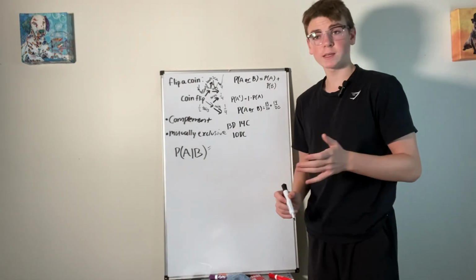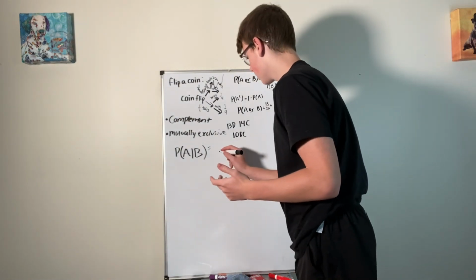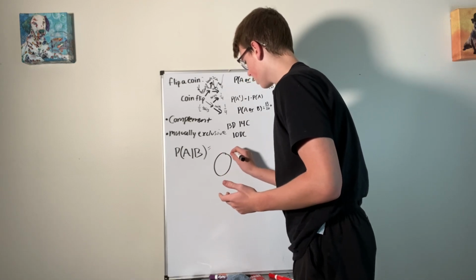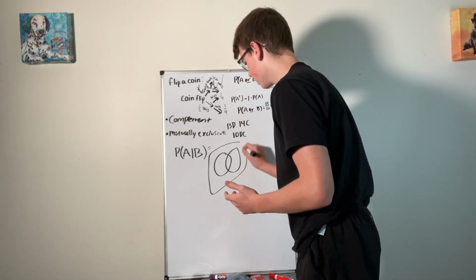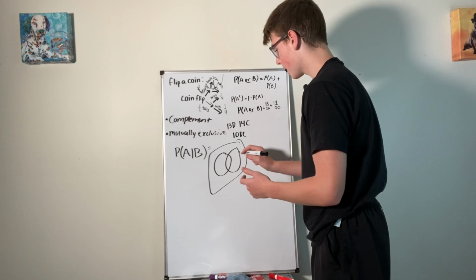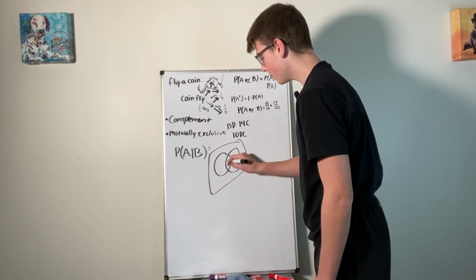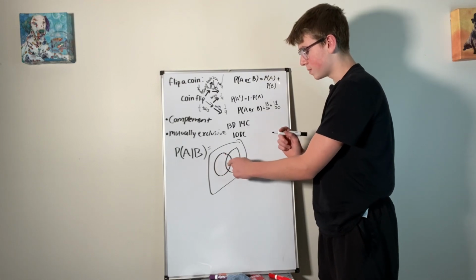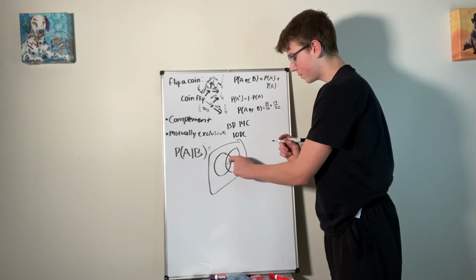There's 14 people with cats, and there's 10 people with dogs and cats, right? And we're going to say there's 20 people. So if you wanted to make this into a diagram, you could use one of these Venn diagrams. It always looks like this. So we're saying, okay, there's 10 people that have dogs and cats, right? This is dogs, this is cats, this is both. There's 10 that have dogs and cats.